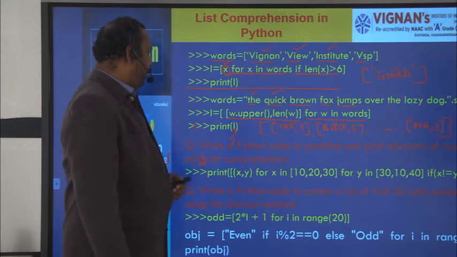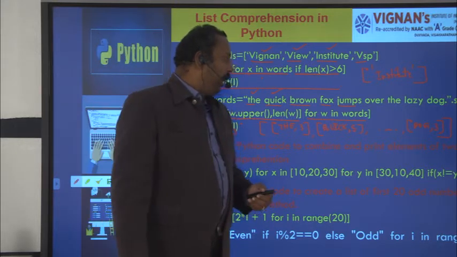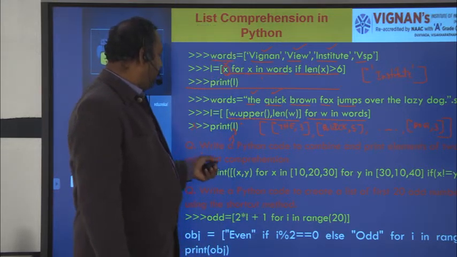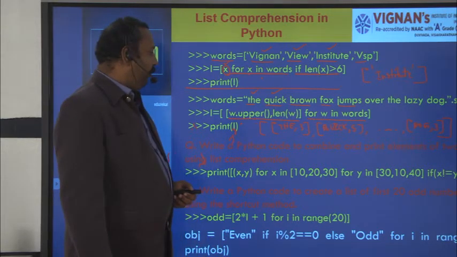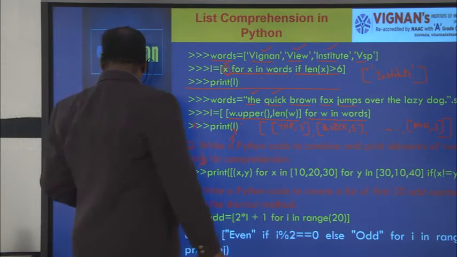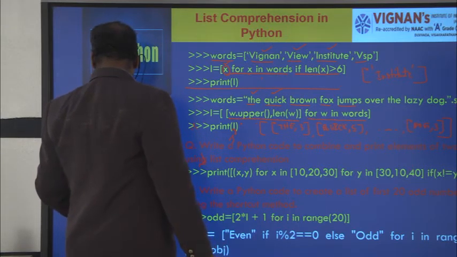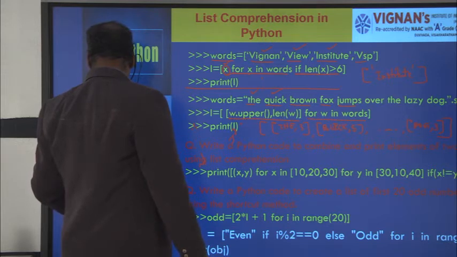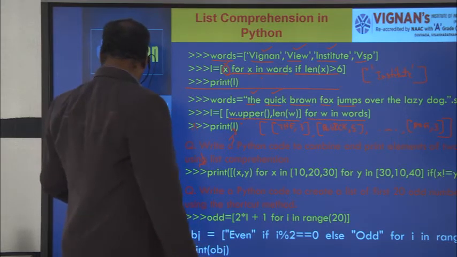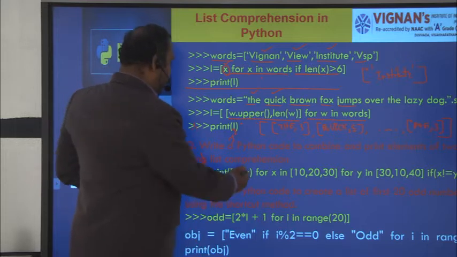And next one, you see: write a Python code to combine and print the elements of two lists using list comprehension. So what you have to do is combine two lists.